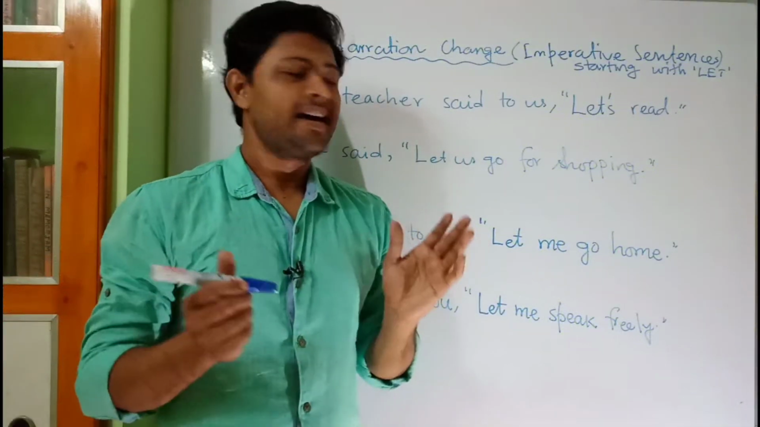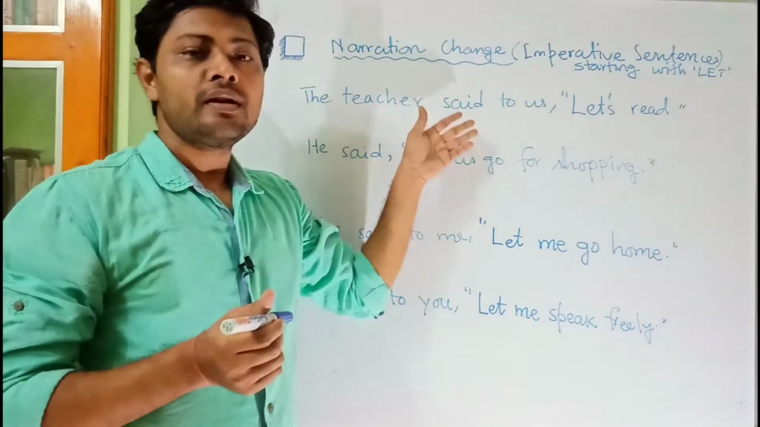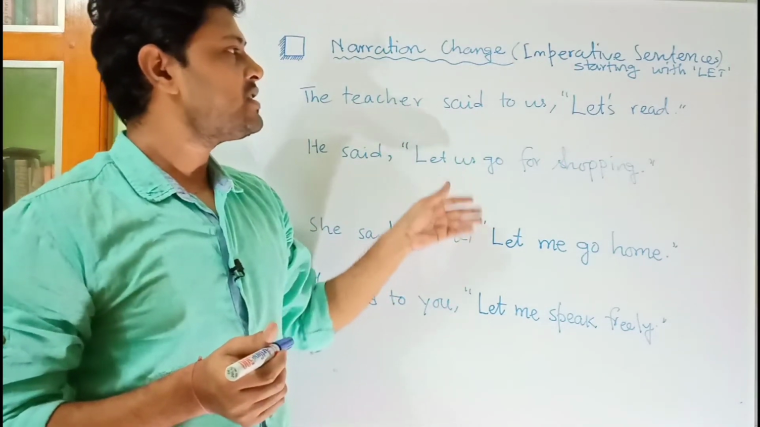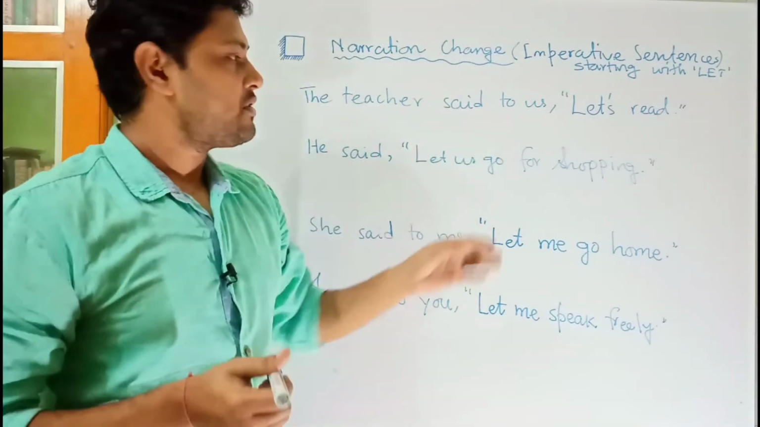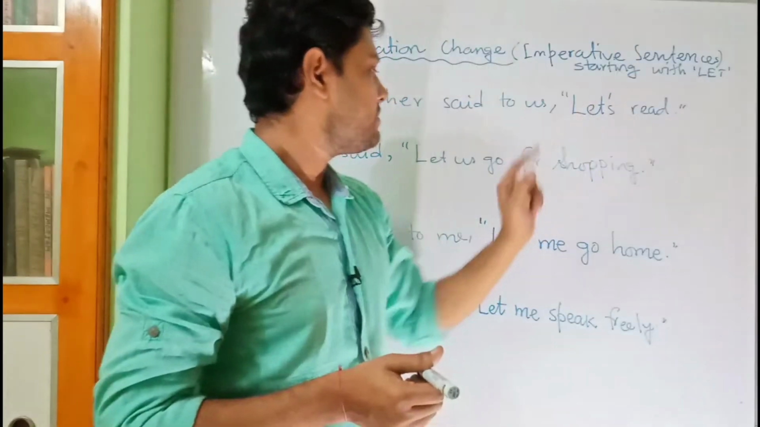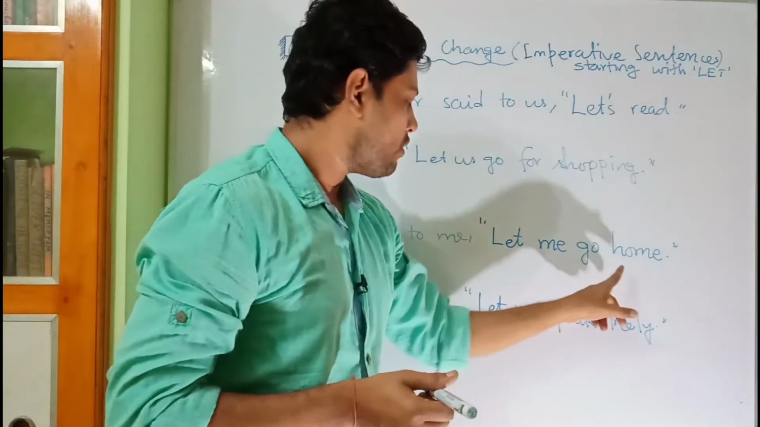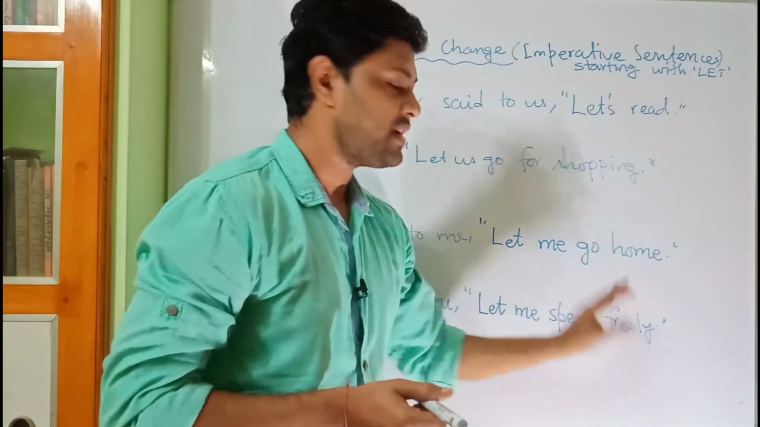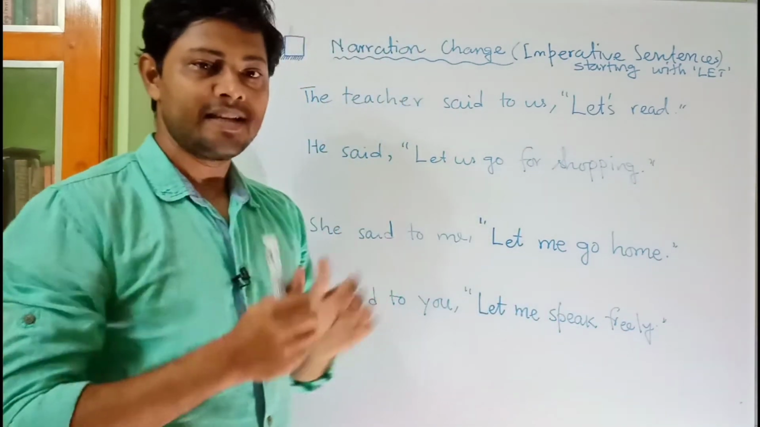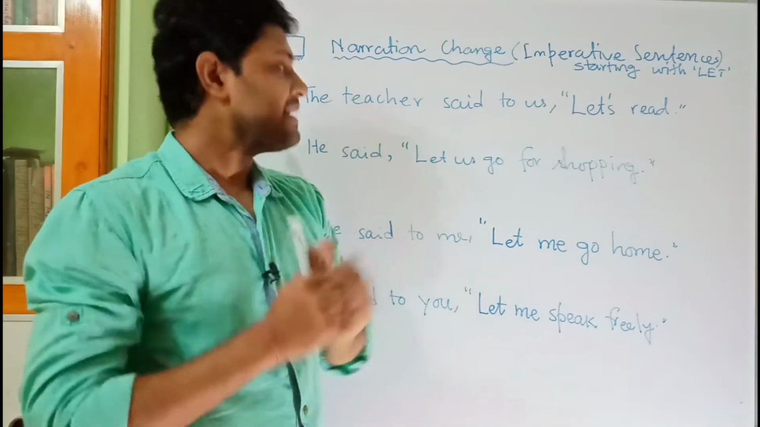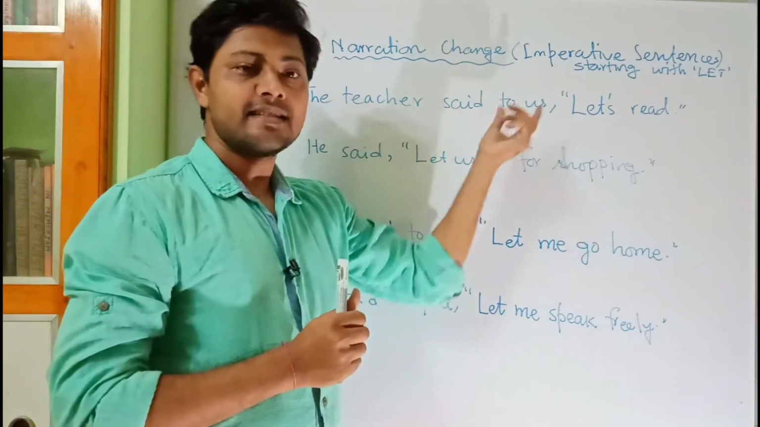Now let's have a look at the board. So here you will find four imperative sentences which start with let. The first one is let's read, second one is let us go for shopping, the third one is let me go home, last one is let me speak freely. So first thing we have to understand the sense it is carrying.